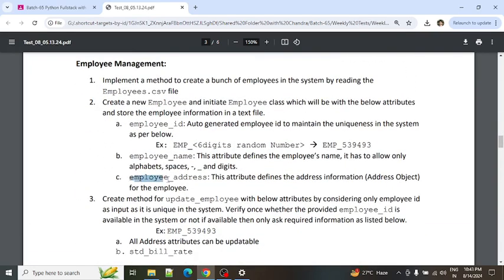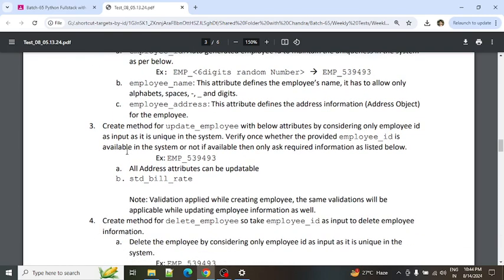In this attribute the address object will be available related to the employee only. So this is the second point in the employee management. The first point is that a bunch of employees are going to be created. The second point is, if we want to add each entry manually, this will be helpful. Now coming to the third: create a method for update employee.